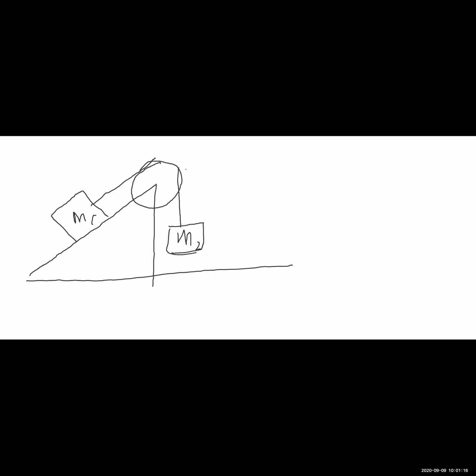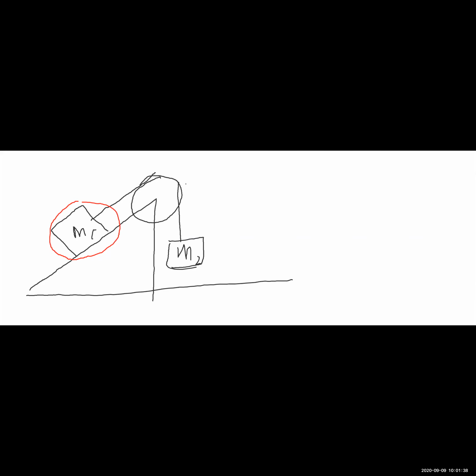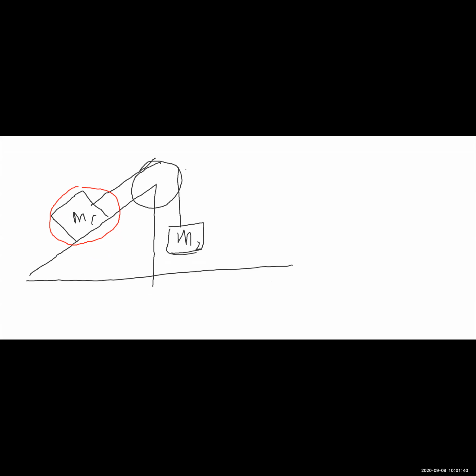I am only interested in M1. So my chosen system is M1. What are the objects which exist in the surrounding of M1? What are the objects which exist or are capable of applying a force on M1? So the first is the Earth, right? Without question, Earth has to be there.